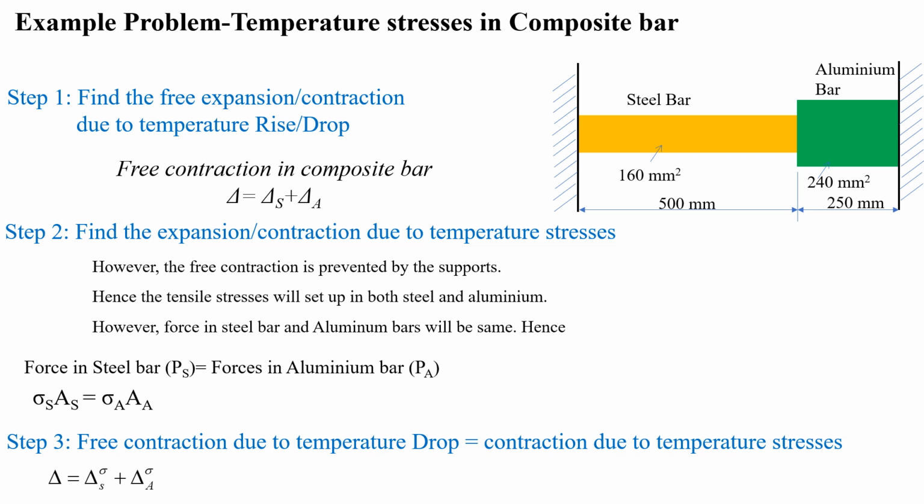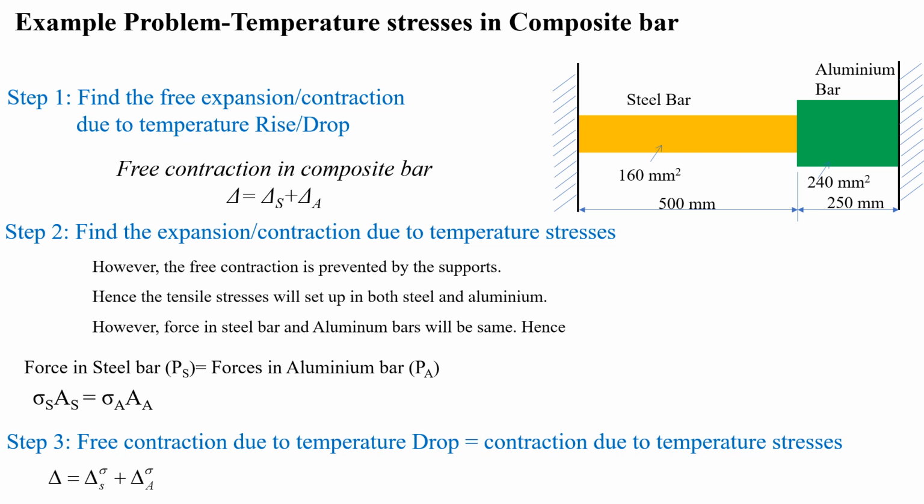So these are the four conditions you have to use while solving the temperature stresses in the composite bar problems. Similarly, one more type of problem in the temperature stress in composite bar. So there is the steel bar and aluminum, it is not a composite one. So steel bar as well as the aluminum bar, both are fixed at the end and having the contact at another end. So there you have to use three steps while solving these problems. First one is to find the free expansion or contraction due to the temperature rise or drop. So for this, free contraction in the composite bar delta equal to the delta S plus delta A.